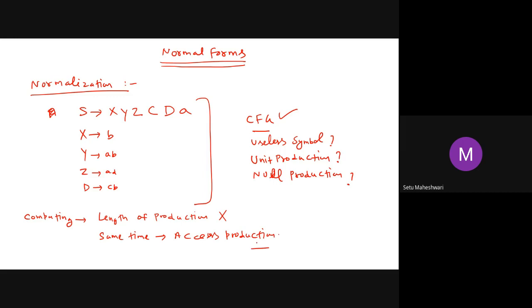Now, what is the scenario here? Let us assume that one unit is a second, although practically it is not a second, it is in microseconds or picoseconds. Then this production cannot generate anything until this production gets resolved.